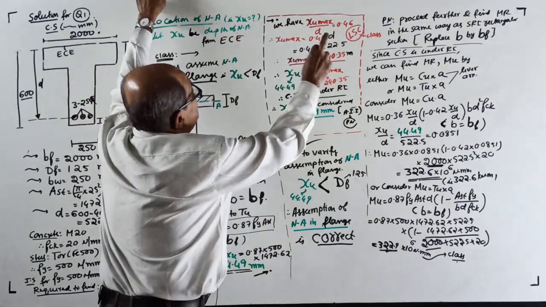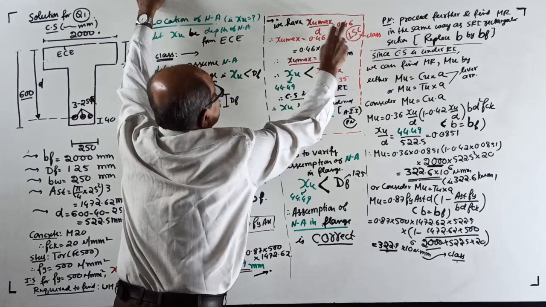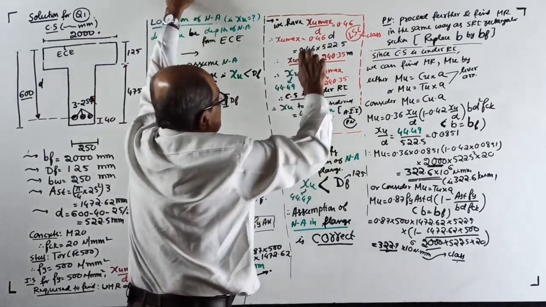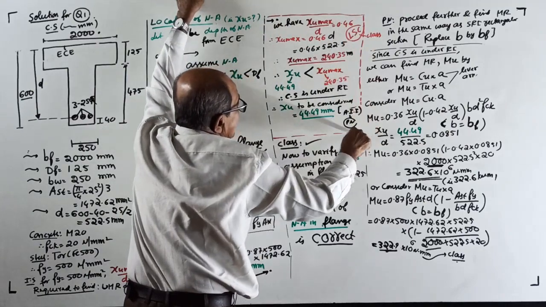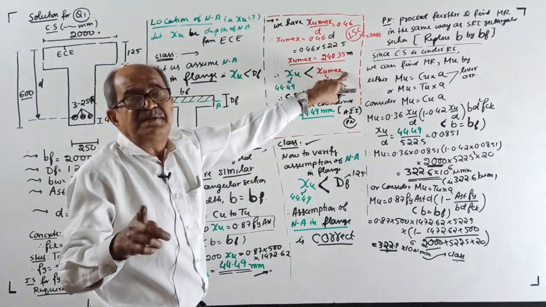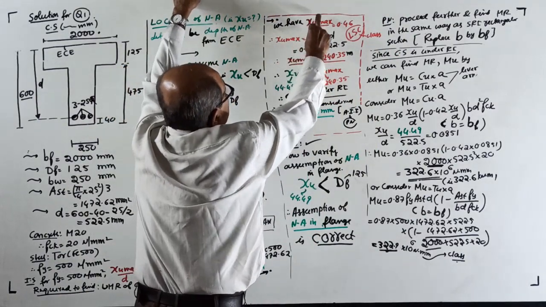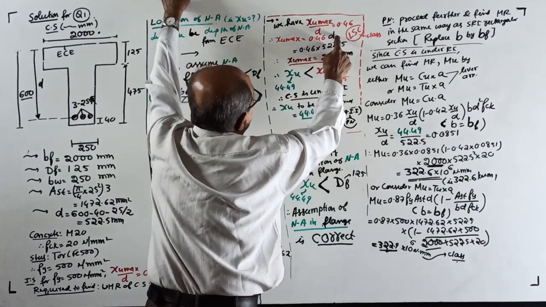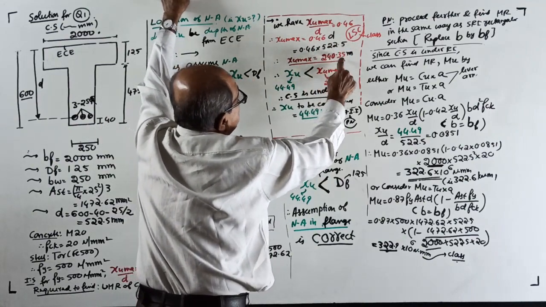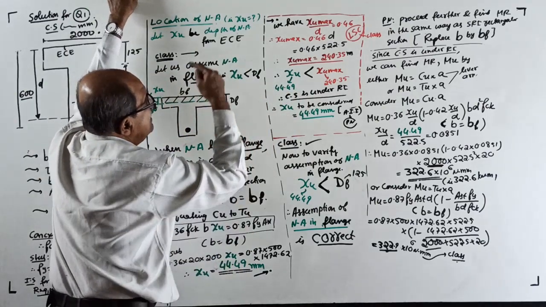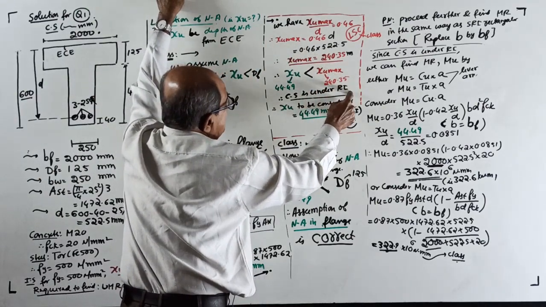So, this is a limit check. I told in the class, this has nothing to do with the T-beam. Remember, this has nothing to do with the T section. It is universal for RCC limit state method. We have XU max by D 0.46, so XU max equals 0.46 into D. It will come 240.35. So, your XU, 44.49, is less than XU max, under reinforced.